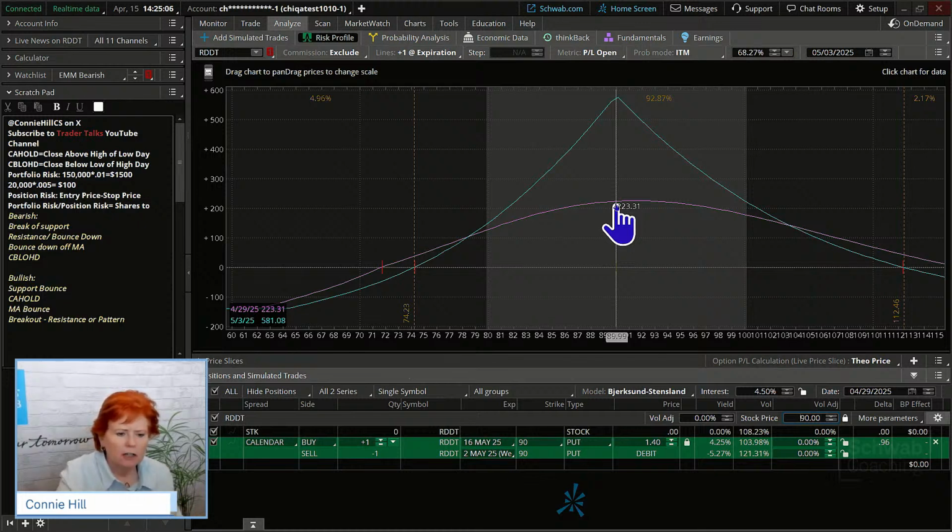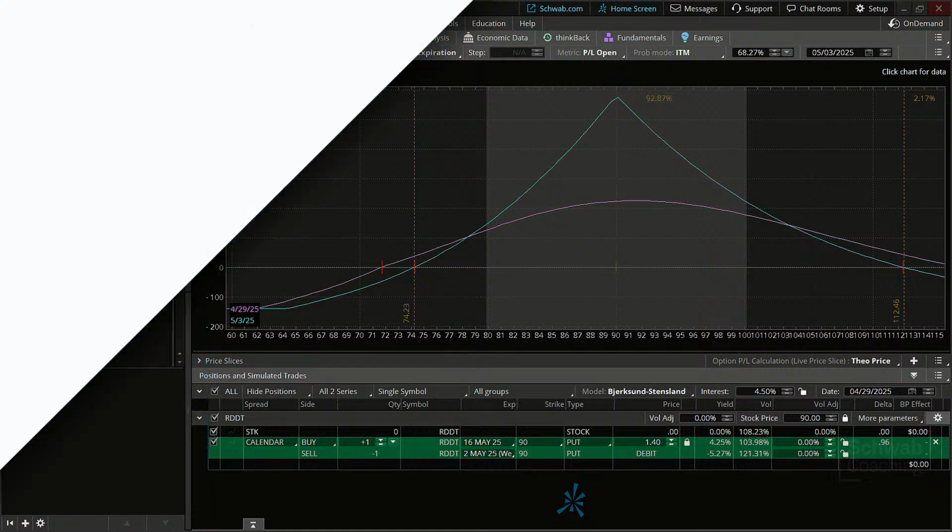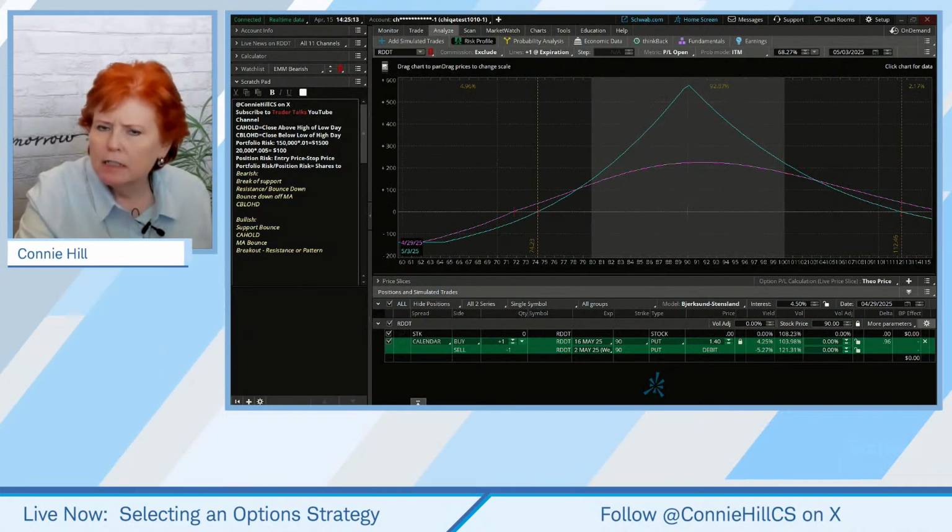How many of you out in our class have traded any calendars? I'm going to take a look here and see how many of you have. I'm curious to know that.